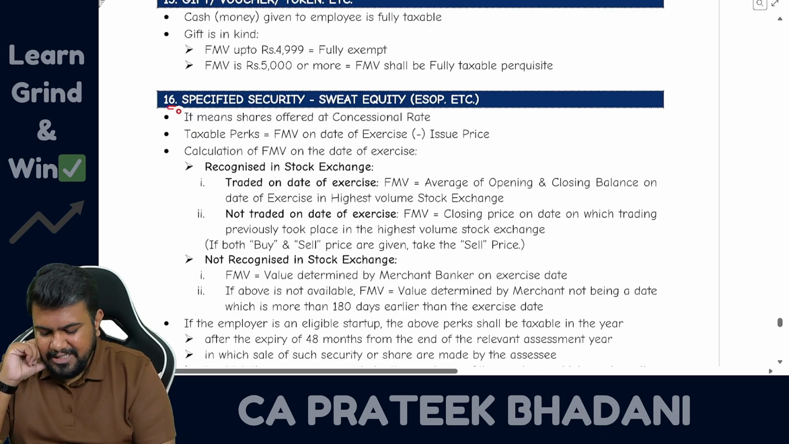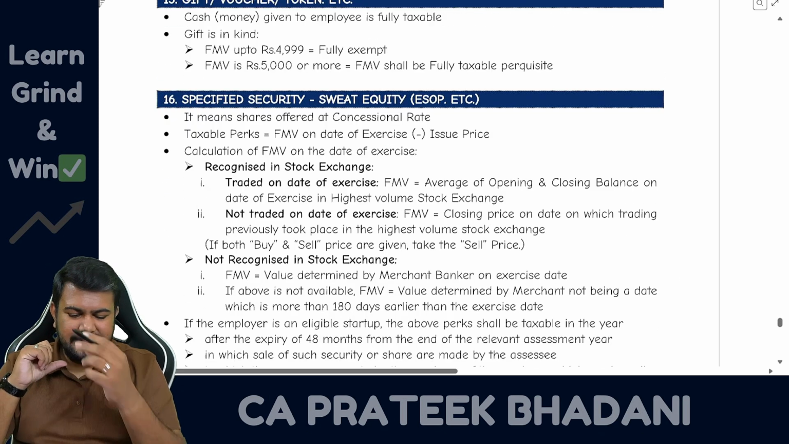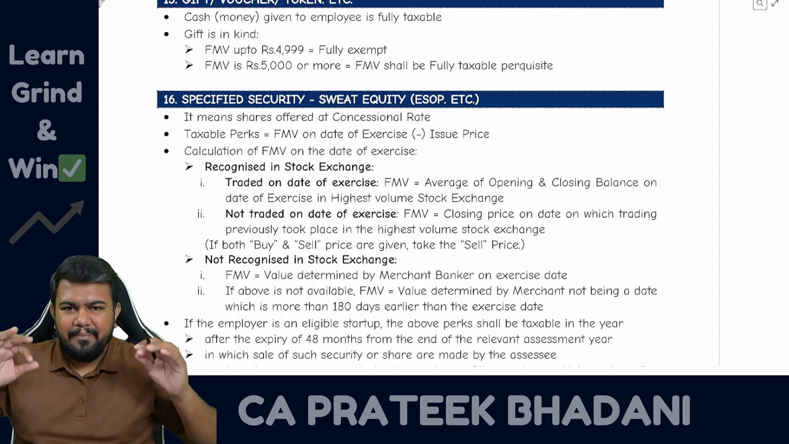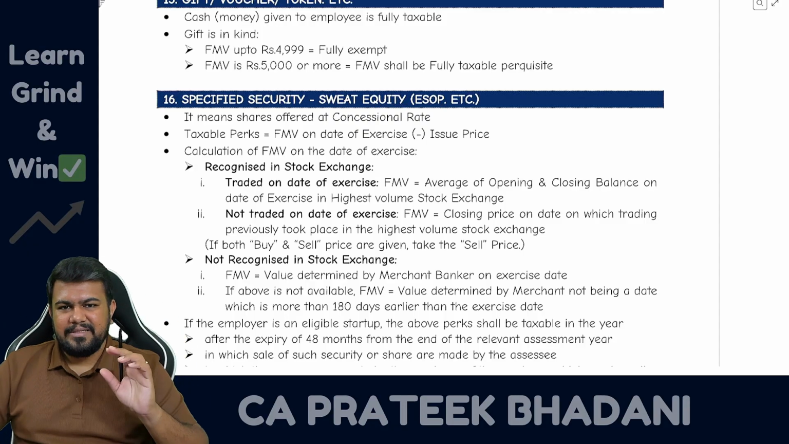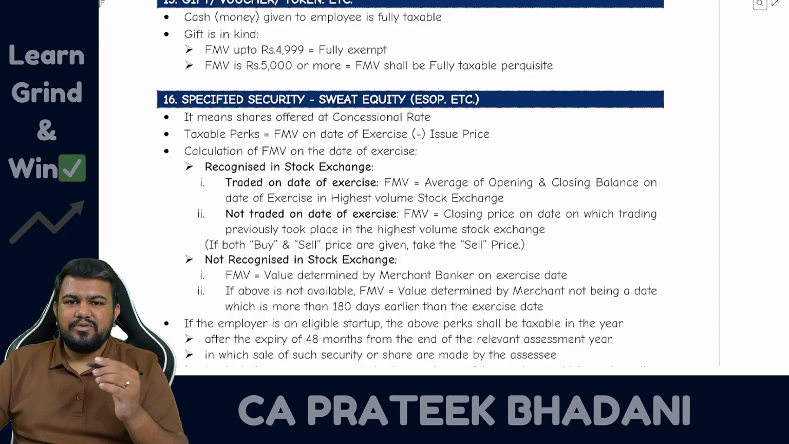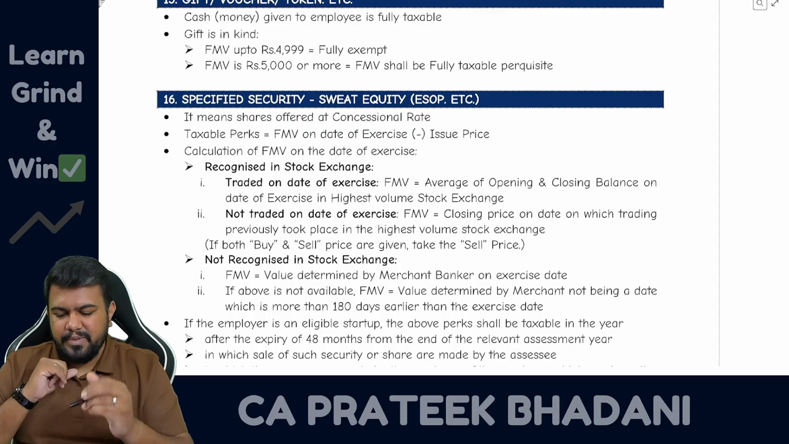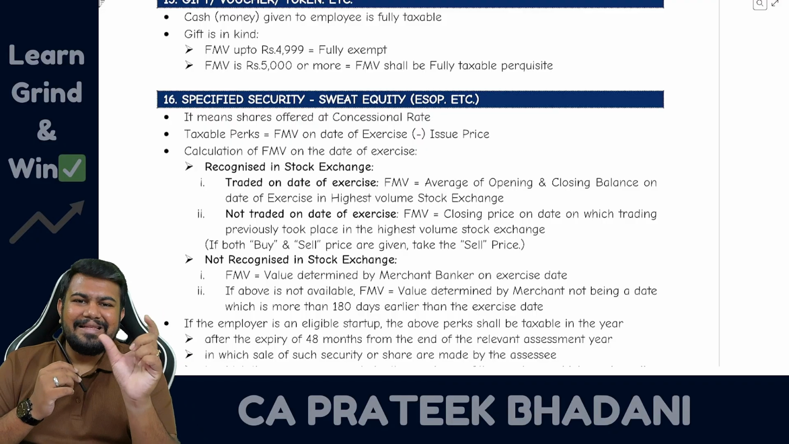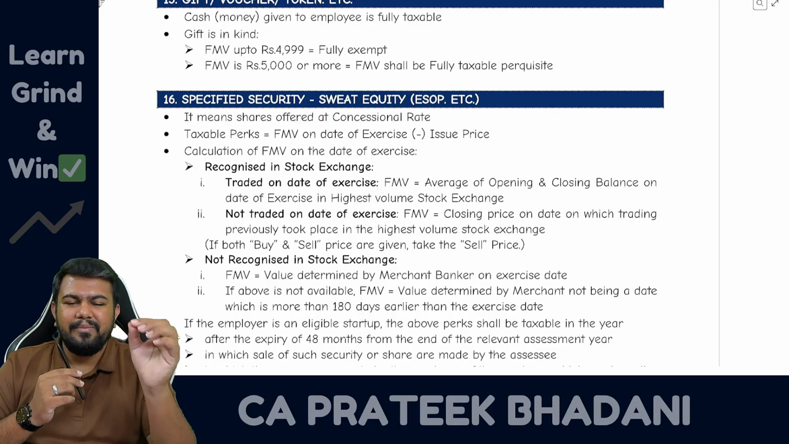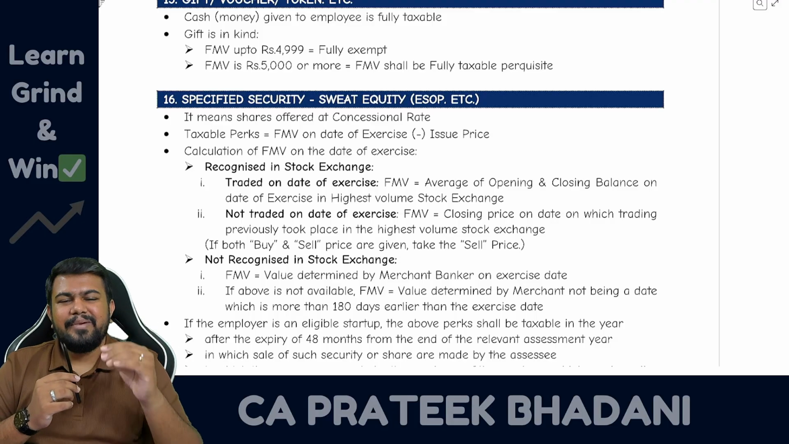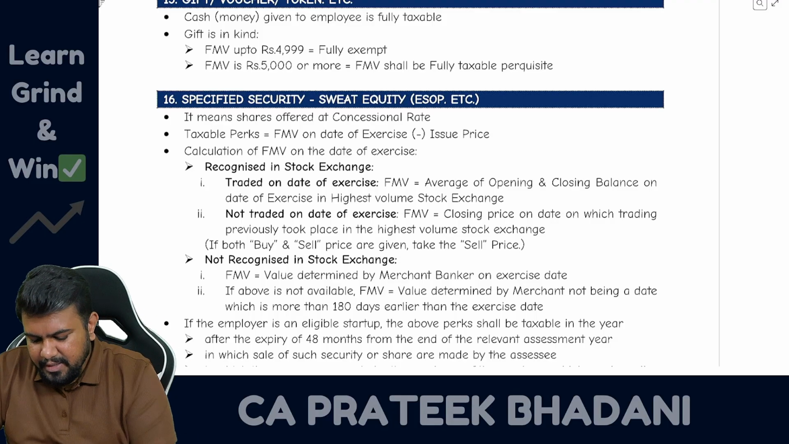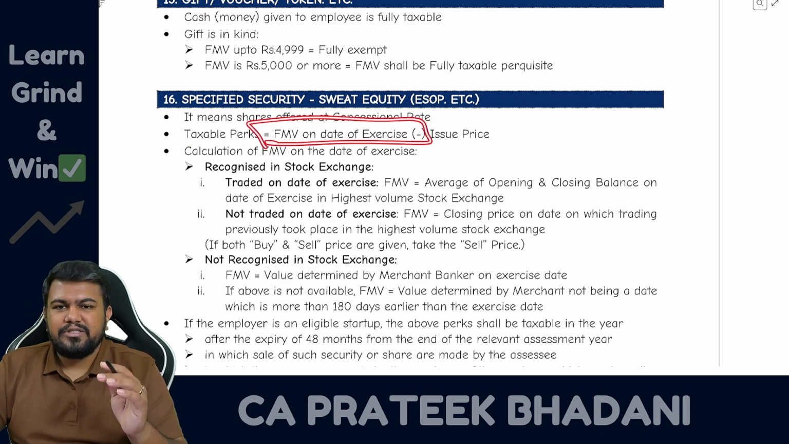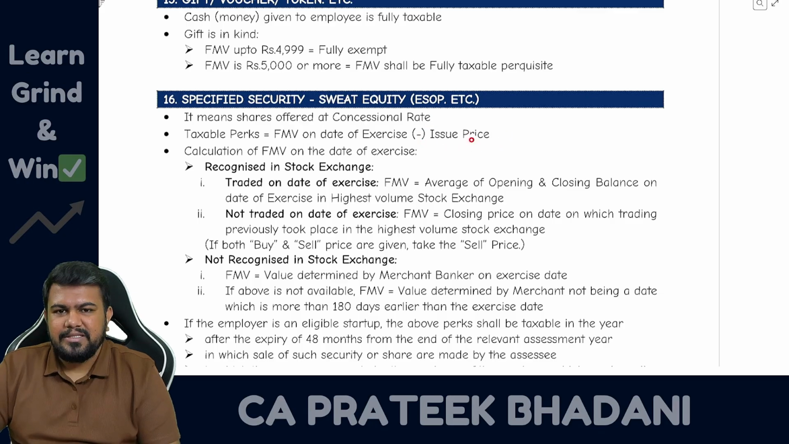Now let's talk about specified security. Specified security means what? Sweat equity. Sweat equity means the company is giving its employees the company's own shares at a very concessional price. Let's say the market value of shares is 1,000 rupees, but they are giving only for 200 rupees. In such case, the balance 800 is there, which is market value minus exercise price. This 800 will be treated as perquisite. Okay, so it means shares offered at concessional rate. Taxable perquisite is equal to fair market value as on the date of exercise minus issue price.